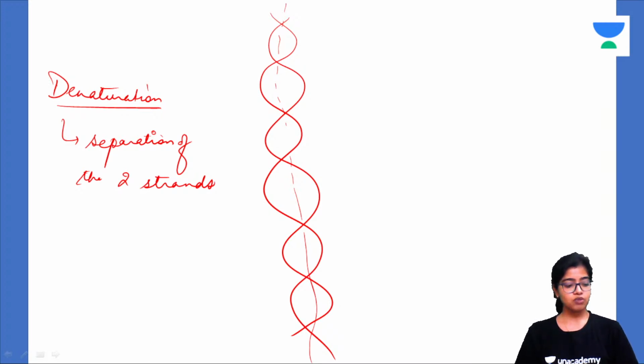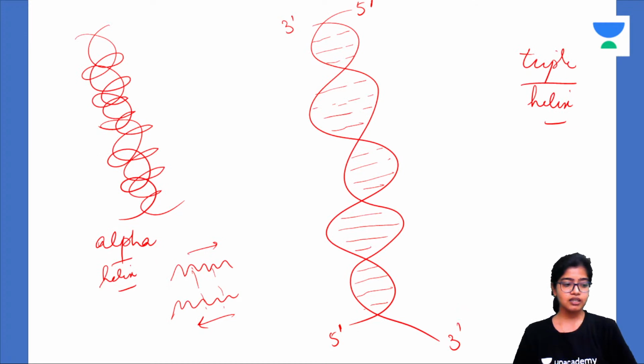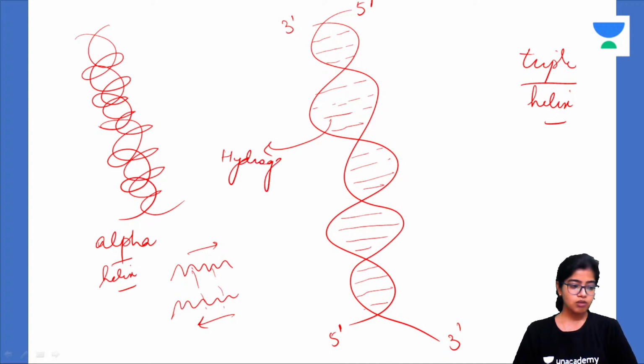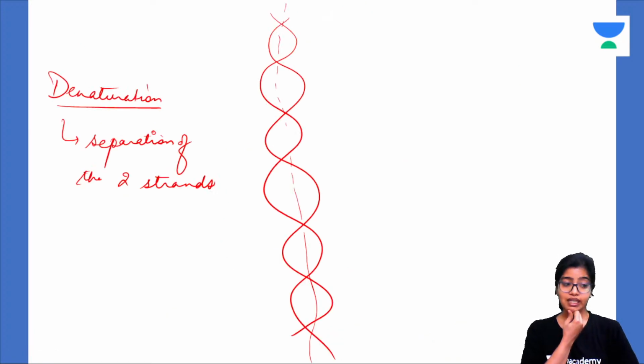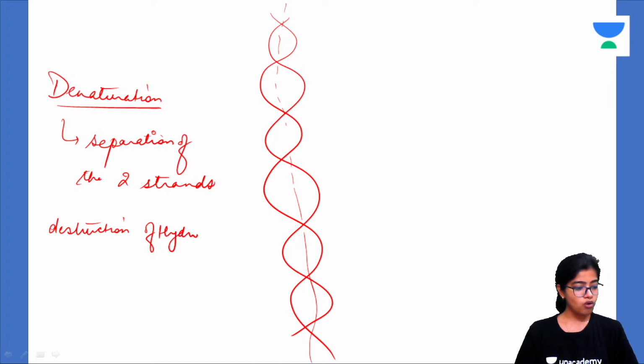Very important. That is what we discussed here in the last slide. These are the rungs of the ladder. Rungs means the steps of the ladder. These are the hydrogen bonds between the nitrogenous bases. They are the rungs of this ladder. Now, to separate these two strands, you have to break these rungs. So, denaturation of DNA, or separation of the two strands of the DNA, involves destruction of hydrogen bonds.